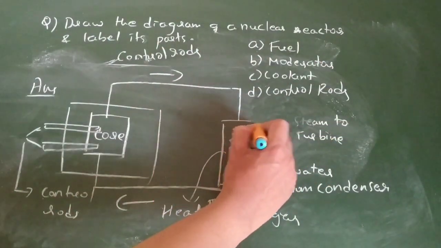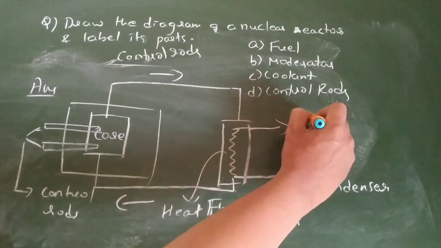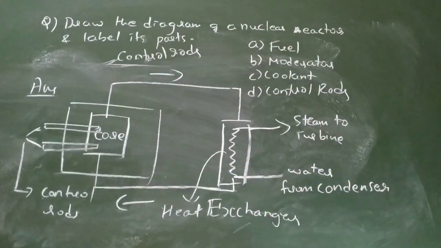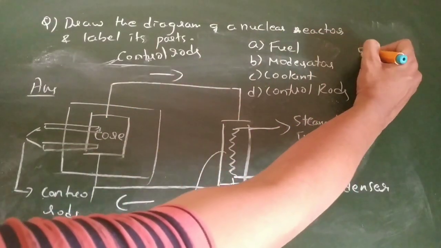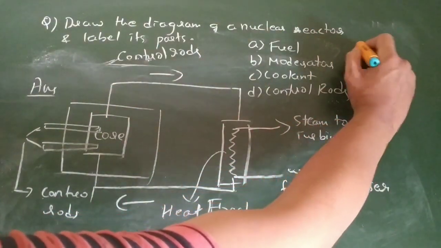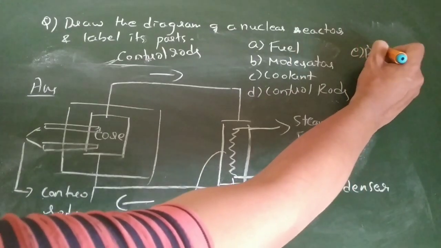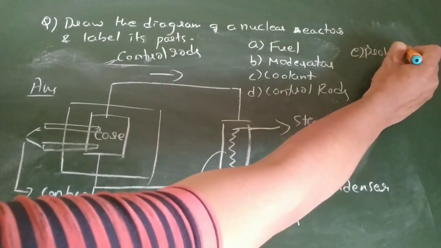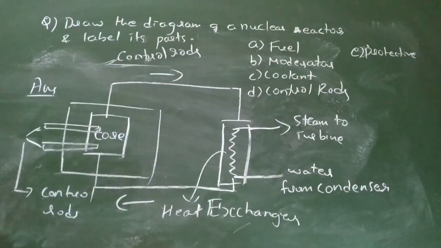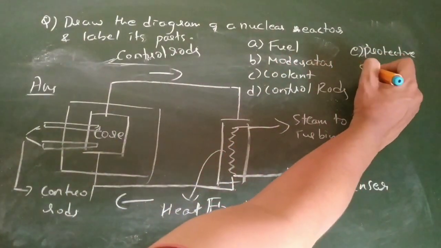The protective shield is used so that the reaction does not come outside into nature. You can write the protective shield here as well. A, B, C, D, E, right? Protective shield.